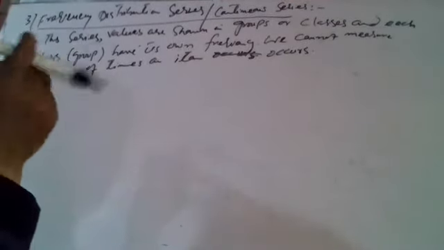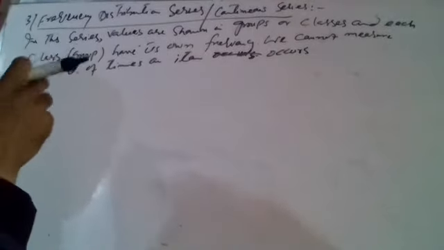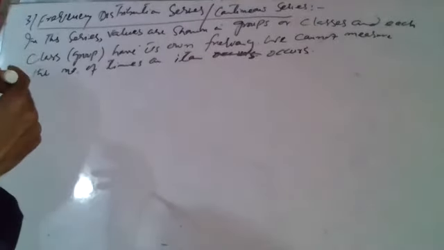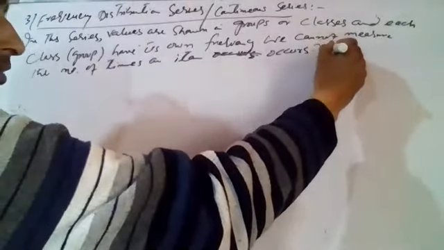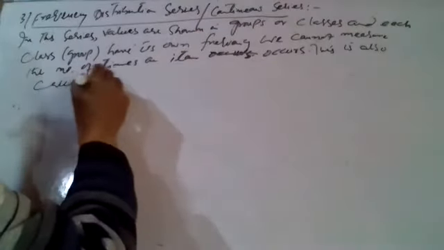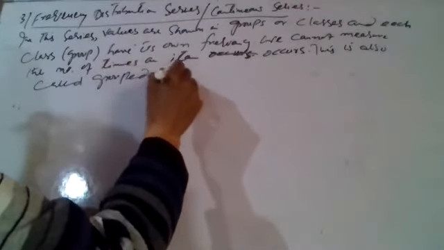The following table shows frequency distribution series. Thus, we can say that a series in which the values are shown in groups or classes and each group has its own frequency is called frequency distribution series or continuous series. This is also called grouped data. Those two, individual and discrete, are ungrouped data. Here data are in groups.